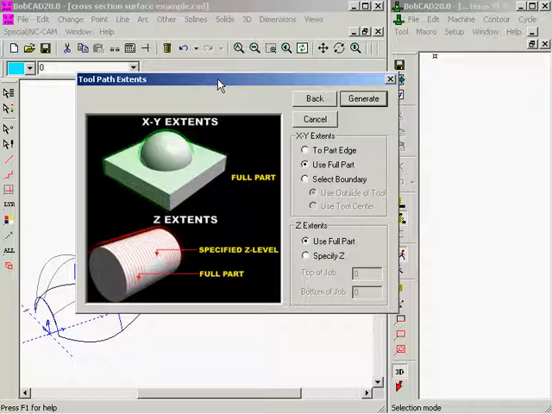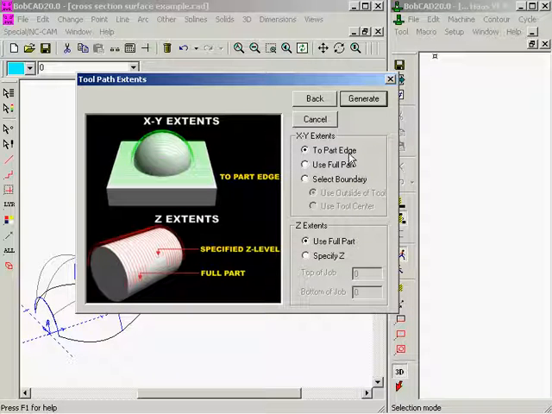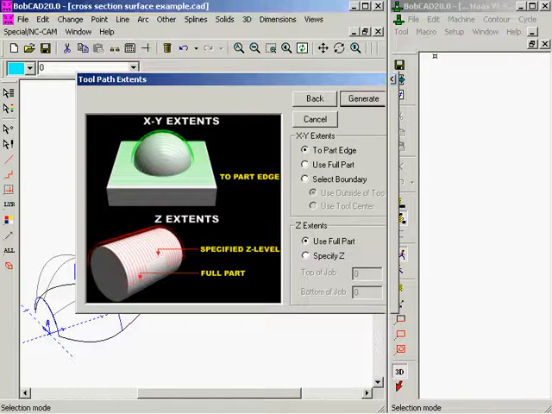Now, as in earlier training products you've probably seen already, the Bobcat toolpath extents box gives you the ability to choose a Z extent. If you want to use the full part, that's fine, or you can actually specify a top of job and bottom of job. In this case, in version 20, we've added the ability to go to part edge, which actually brings the tool across the surface so that it does not exceed that surface's boundary. Click Generate. There's our toolpath.